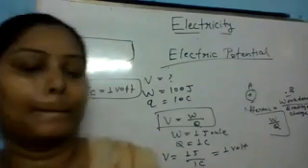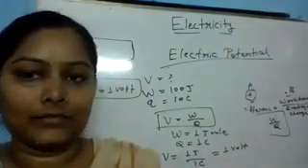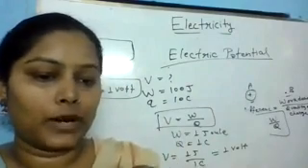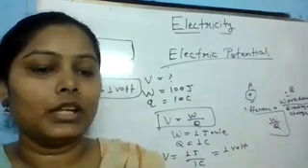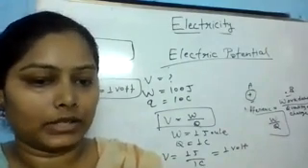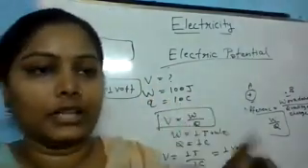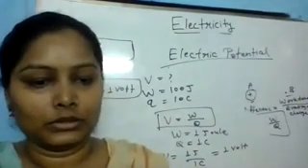After this class, I will send notes with some important points. So just copy those notes in your notebook and try to solve numericals based on this concept, like Q equals NE, V equals W upon Q.